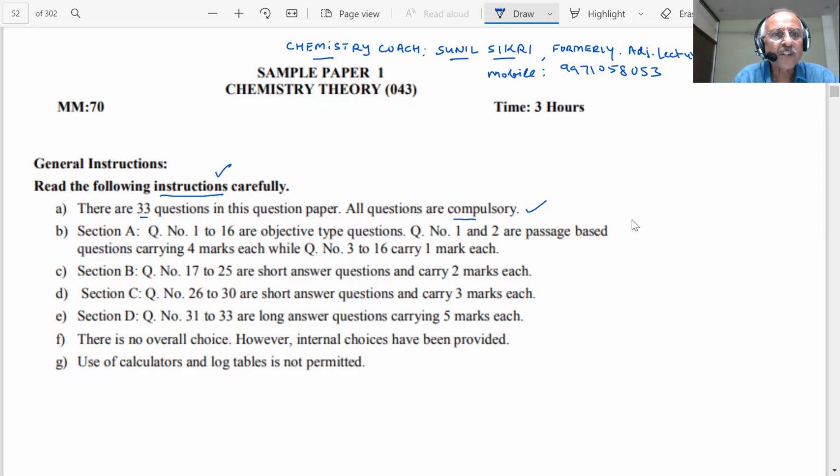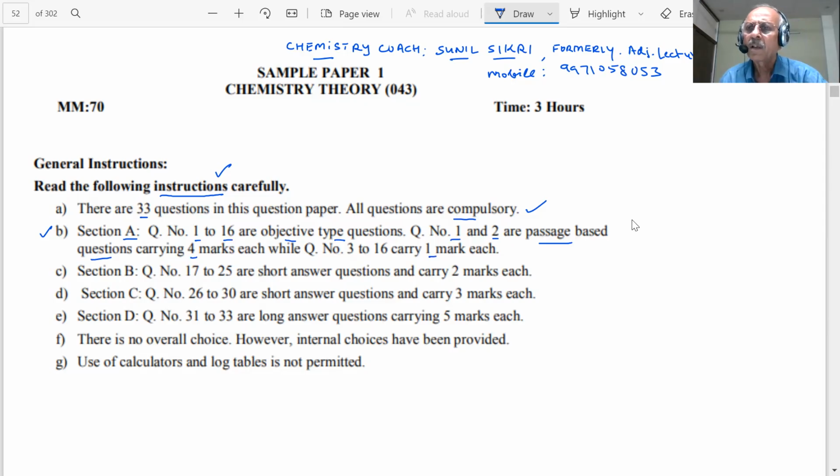Let us see Section A, students. You will note down each and every point with a pen, because everything helps you. I will decode each and everything, and I will try to see that you understand everything. Questions 1 to 16 are objective type questions. Questions number 1 and 2 are passage based questions, carrying 4 marks, while questions 3 to 16 carry 1 mark.